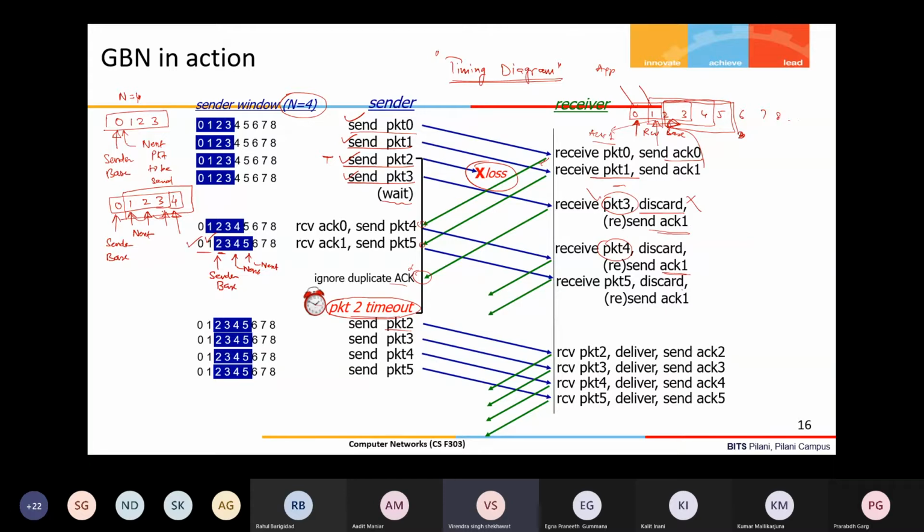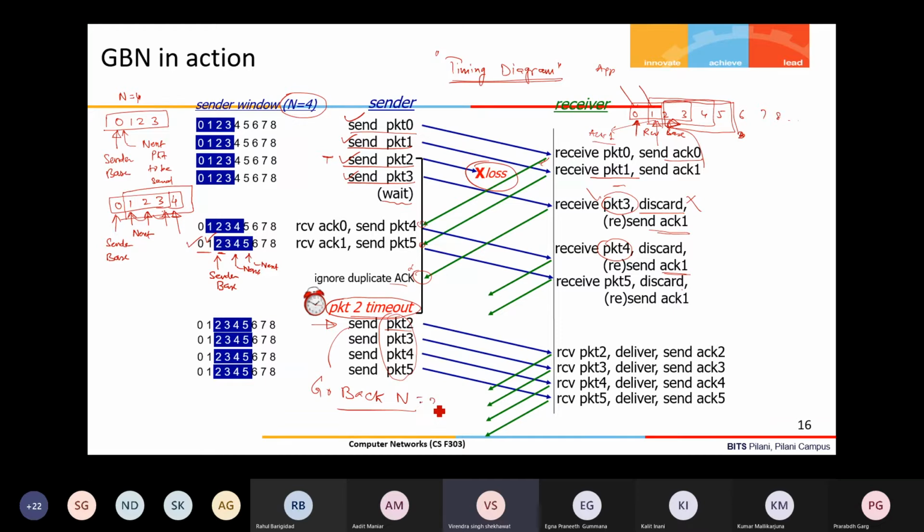Now when timeout occurs, then you can see here packet 2 onwards, all the packets it is sending again. And because the sender is doing this, that's why the receiver need not buffer the out of order packets, right? Because once the timeout occurs for packet number 2, then whatever packets have been sent by the sender after 2, all these packets will be sent again. So this is 2, 3, 4, 5, all packets have been sent again, 2 onwards. That's why it is called Go-Back-N, because of this nature of the sender.